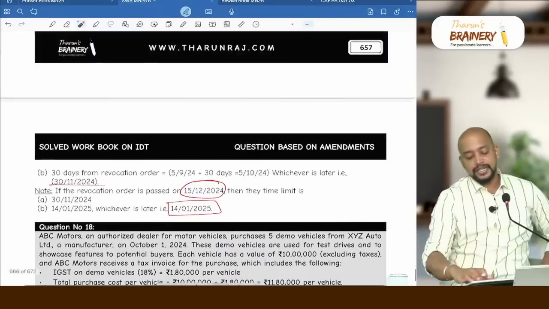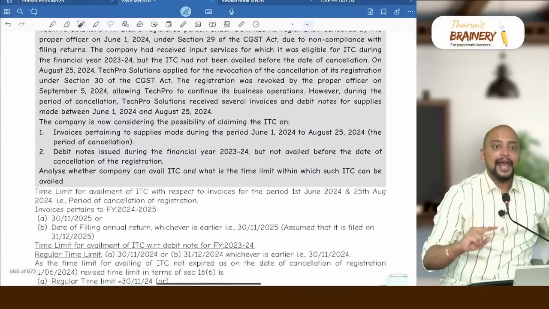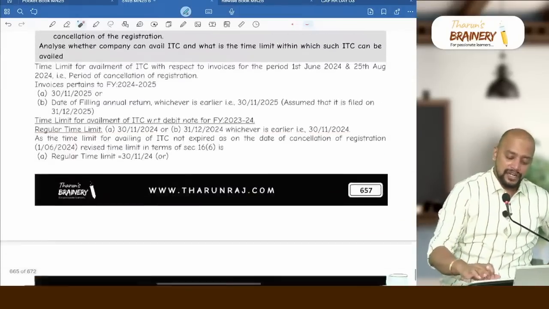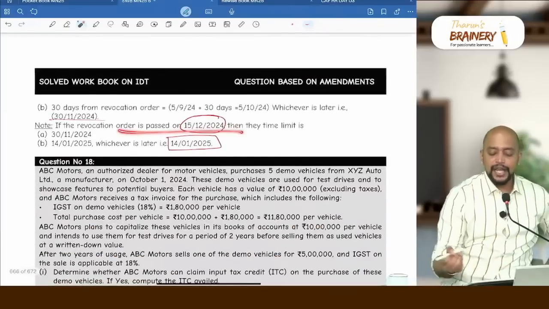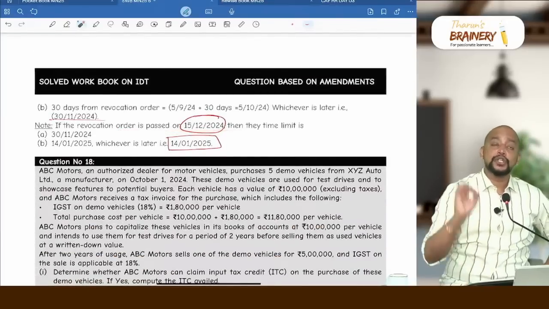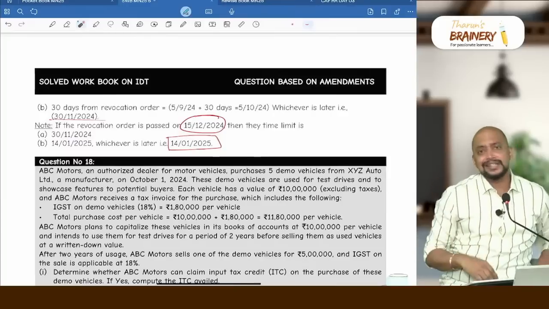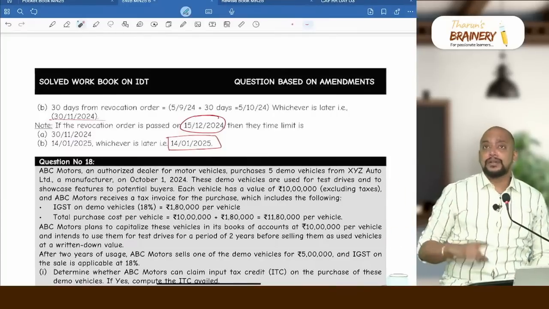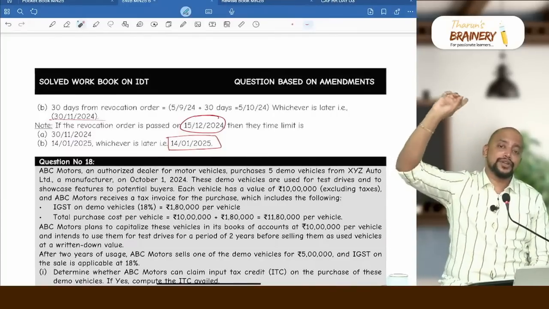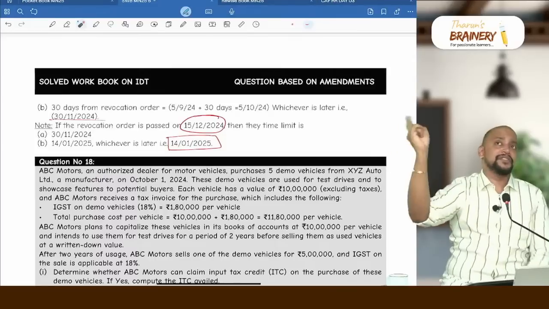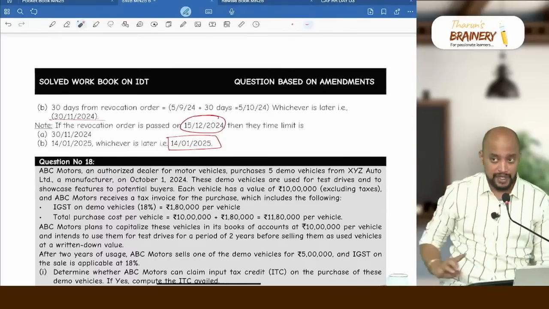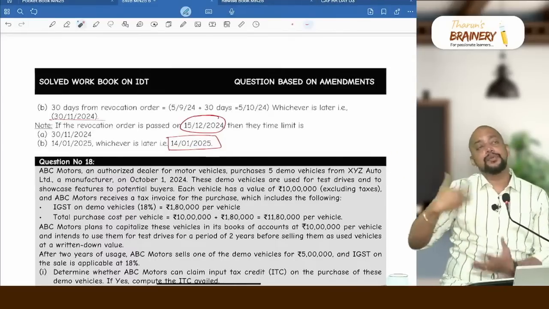Now suppose this question is modified and they are asking what if the revocation order is passed on 15/12/2024, then what would have happened? Then in that case, the regular time limit is 30th November 2024 or the date of filing and return, whichever is earlier, is 30th November 2024, or 30 days from revocation order.